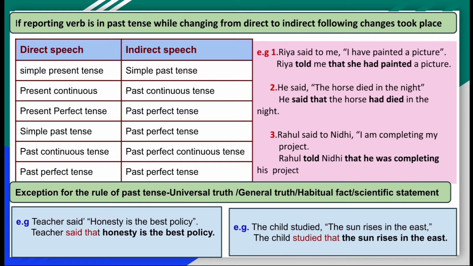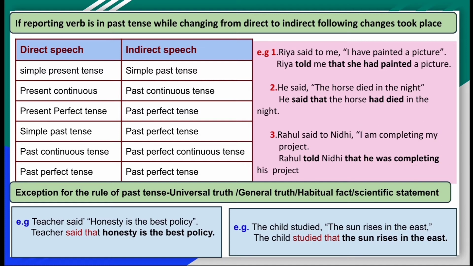He said, "The horse died in the night." This is simple past tense, and it is also turning into the past perfect. So he said that the horse had died in the night. Rahul said to Nidhi, "I am completing my project." I am completing is present continuous tense. Present continuous will turn into past continuous tense. So Rahul told Nidhi that he was completing his project.